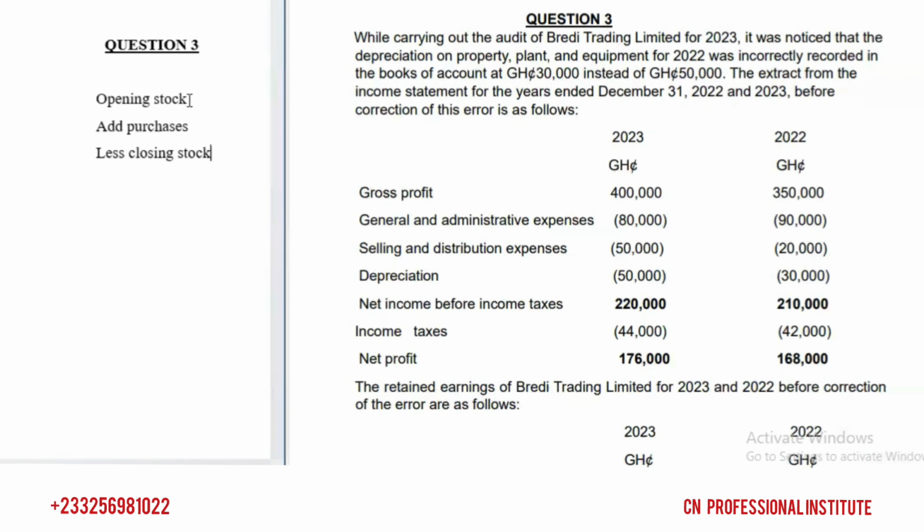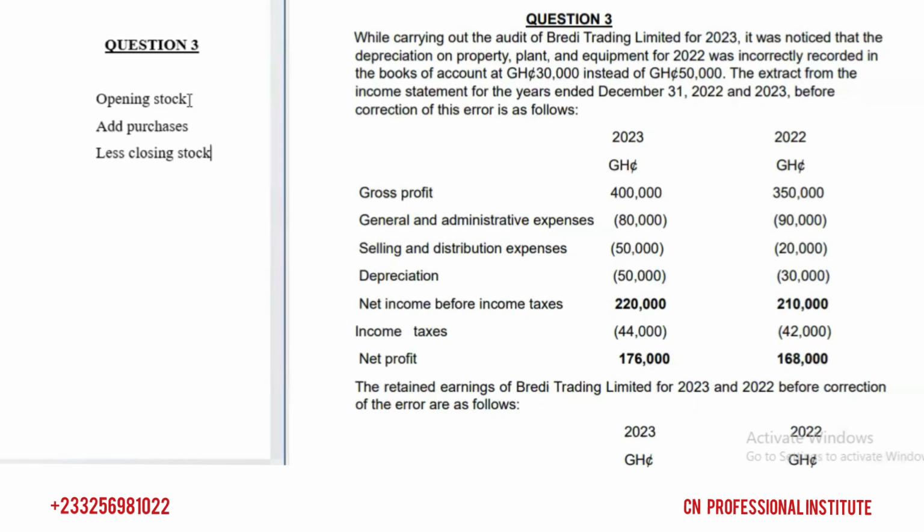You have to go and less the overstatement from the profit. So you have to determine the impact of the error on cost of sales and then the impact on profit. So how you can correct it. Are you correcting the error inside cost of sales, or are you correcting the error using the net profit? Right. So you should know these things and their impact. What is the impact when you overestimate your opening stock, either on the cost of sales or on profit? And what is the impact if you over or underestimate your closing stock on cost of sales and profit?